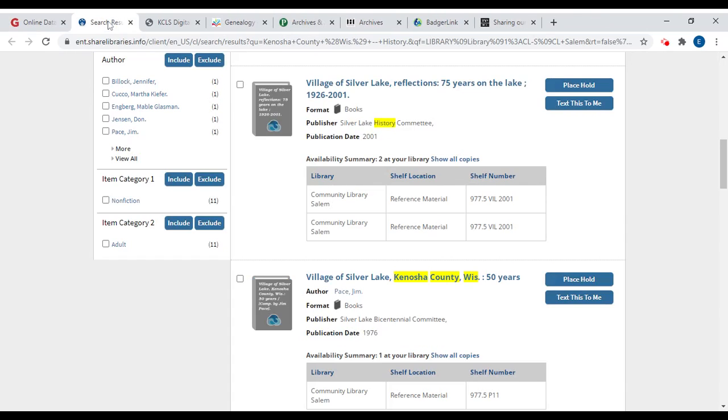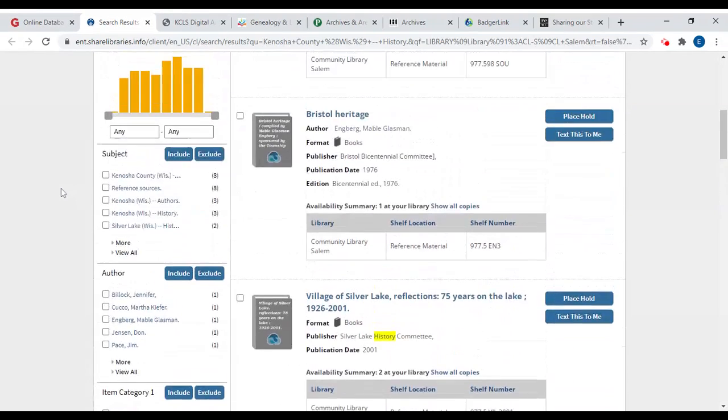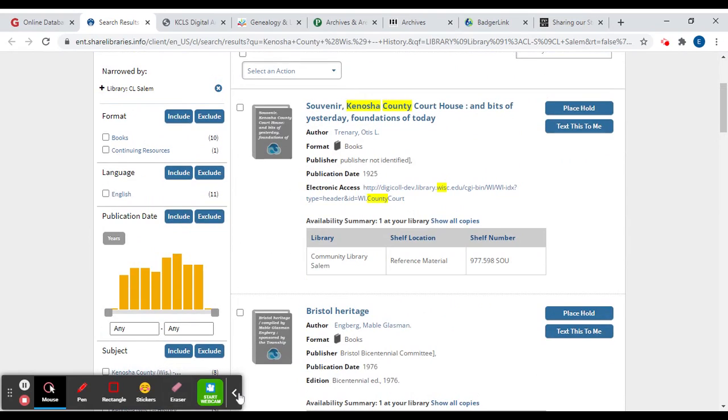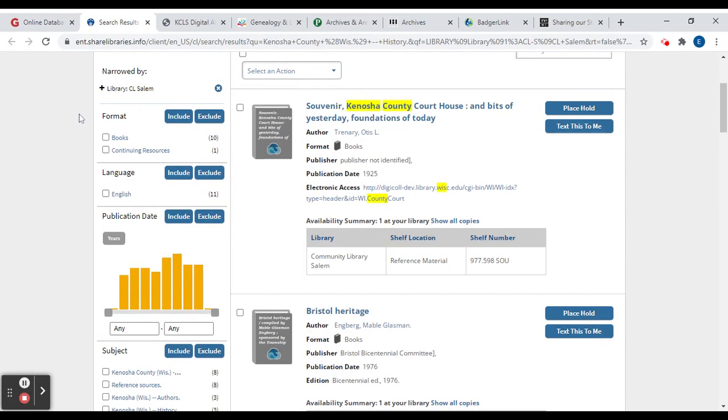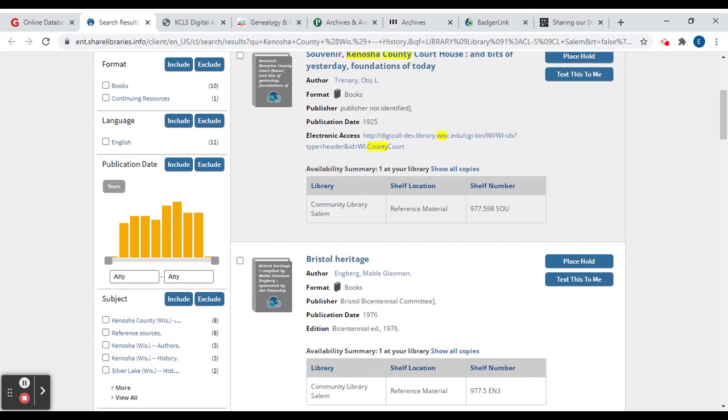I also wanted to mention, if you've ever been to our Salem branch, right behind the help desk, there is a reference section, and we do have a few local histories of towns and villages that are available to look at in library. So there are reference books